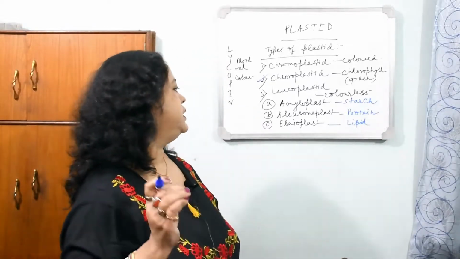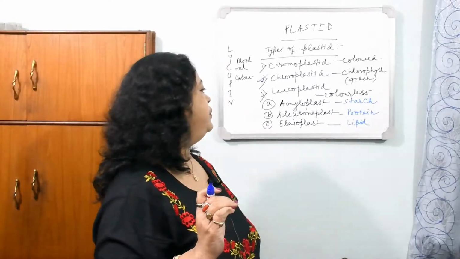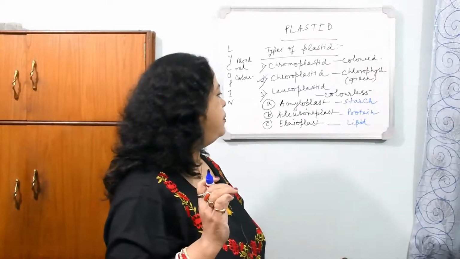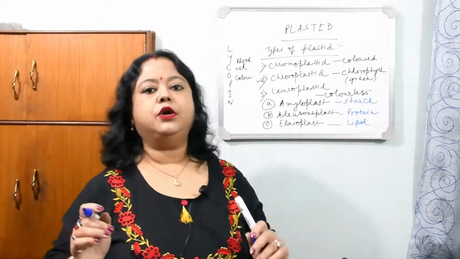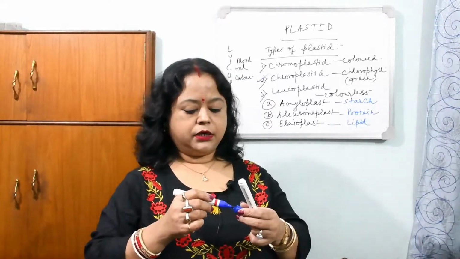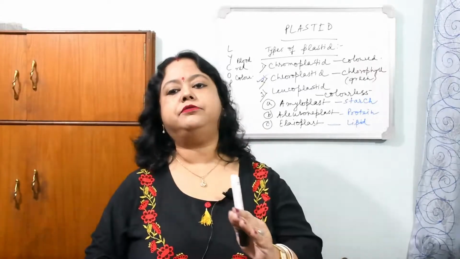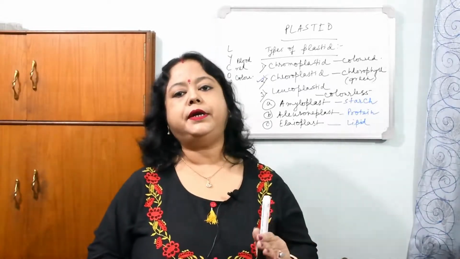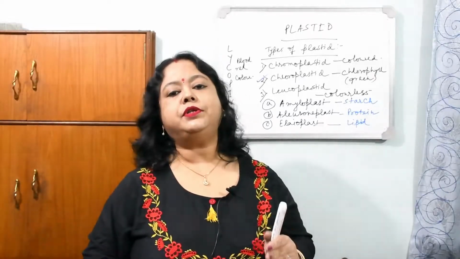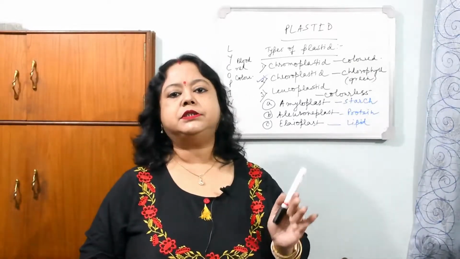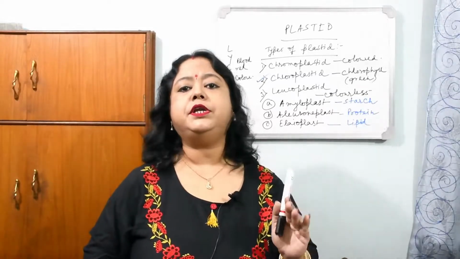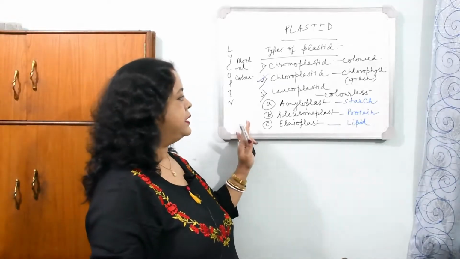Now in the case of aleuronplast and elaioplast, we can see that sometimes they are converted to green in color, as leucoplast is sometimes converted to chloroplast in the presence of solar energy or sunlight. Sometimes you will see that when we purchase potatoes, some potatoes are partly green in color, and that's due to the conversion of leucoplast to chloroplast. This is the conversion that takes place. Now this is about the kinds of plastid, the different plastids.